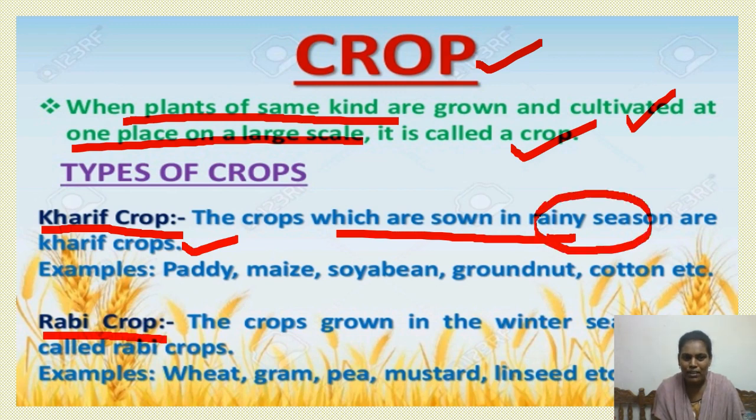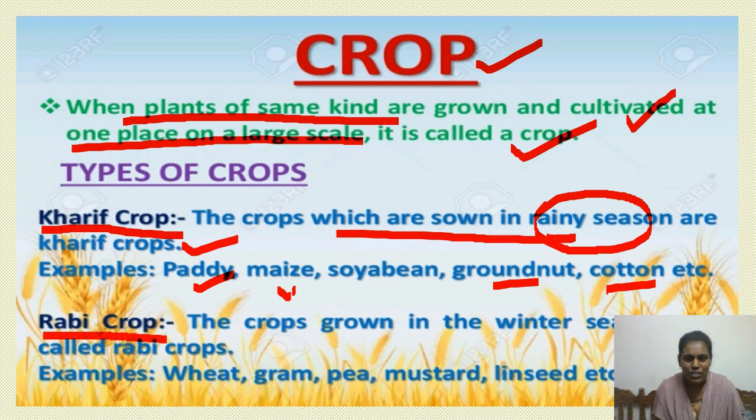For example, paddy, maize, soya bean, groundnut, cotton and some more crops can be sown in the rainy season only. Why? Because these types of crops need more water. They need a lot of water for their cultivation. So we should sow these types of plants during the rainy season only. These types of crops are called Kharif crops.